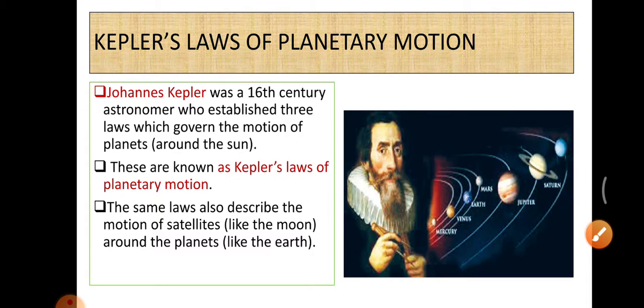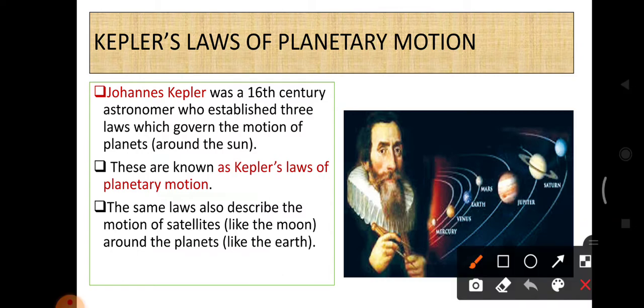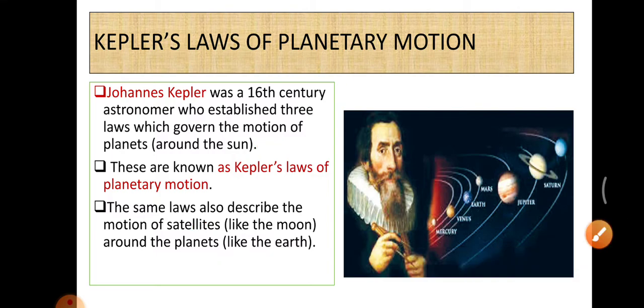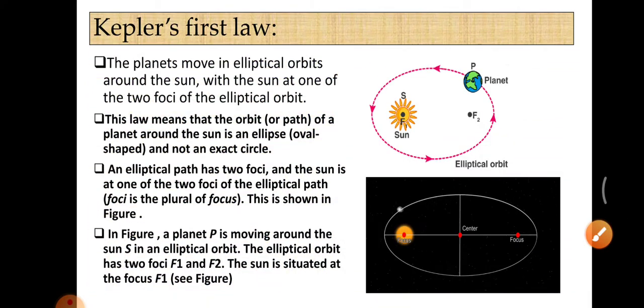So Kepler's laws of planetary motion give the motion of the planets around the sun. It also explains the motion of the satellites around the planets. This is Kepler's first law.